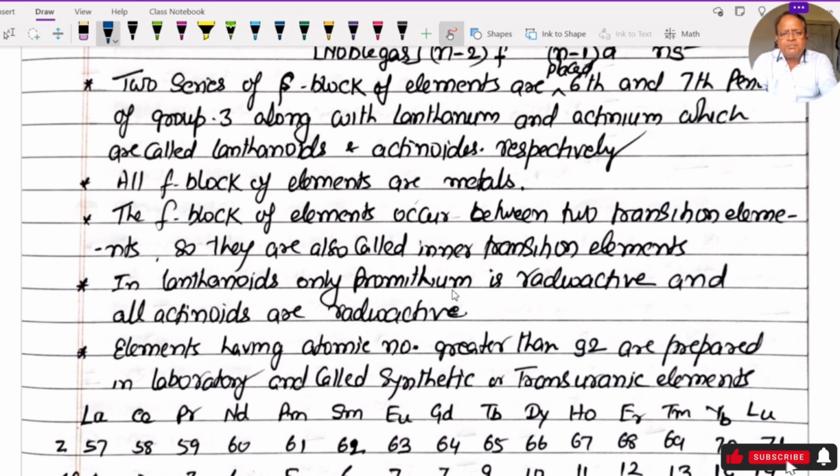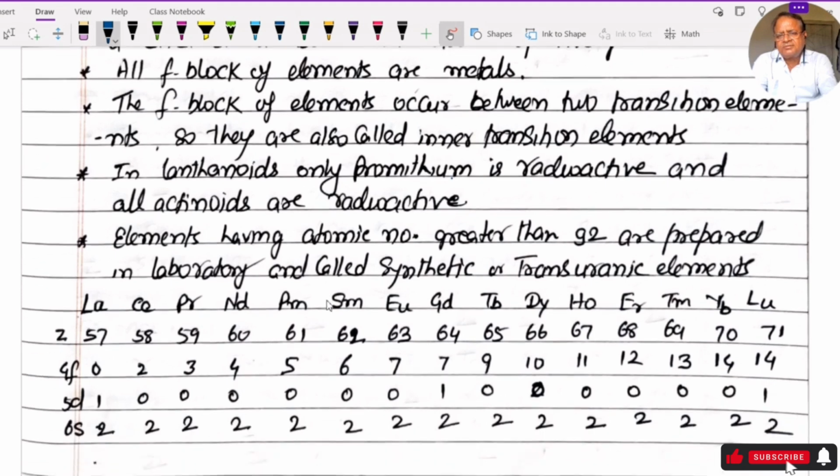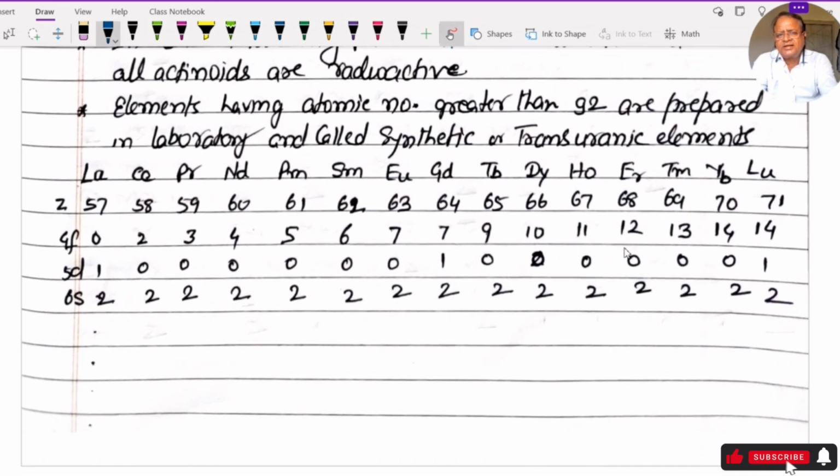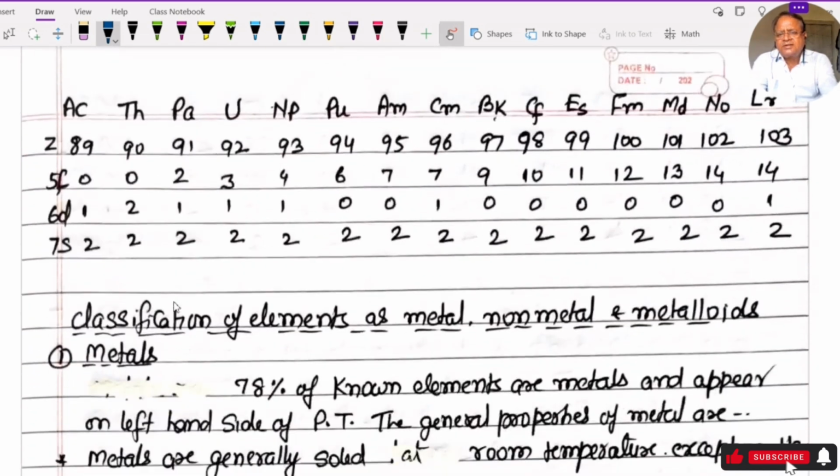In lanthanoids only promethium is radioactive and the others are non-radioactive, but in actinoids all are radioactive. In actinoids, elements with atomic number greater than 92 are prepared in the laboratory and called synthetic elements or transuranic. This electronic configuration is given: 4f2 5d0 6s2, this is of an actinoid.